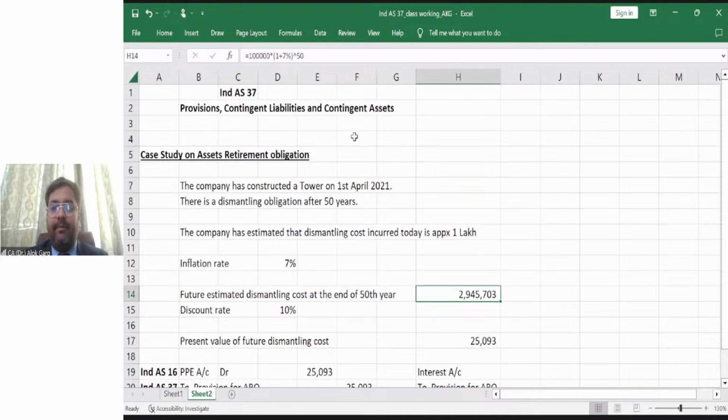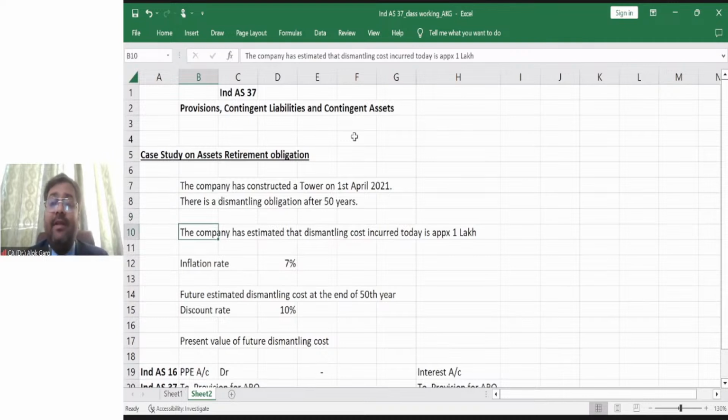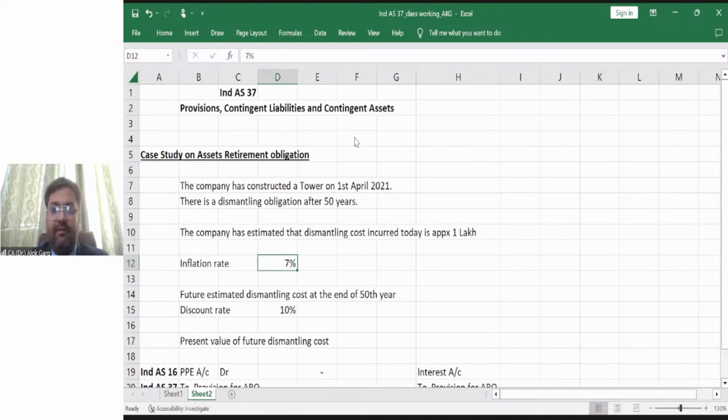For example, let's discuss this example with the help of these numbers. Case study on asset retirement obligation. The company has constructed a tower with a life of 50 years, right? And the company has estimated that the dismantling cost incurred today is approximately 1 lakh rupees. So today's cost is 1 lakh rupees, but it has to be incurred after 50 years. And the inflation rate is 7%, right?